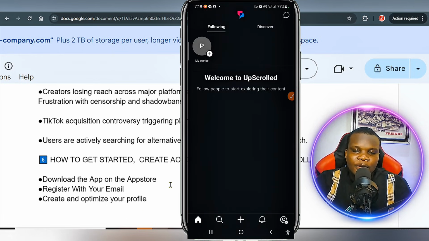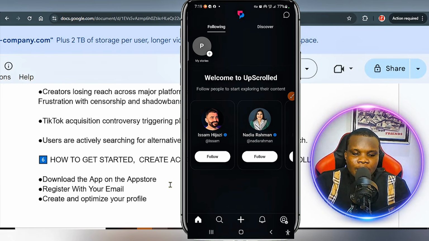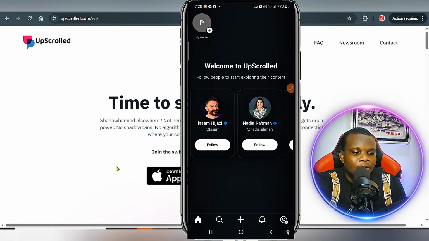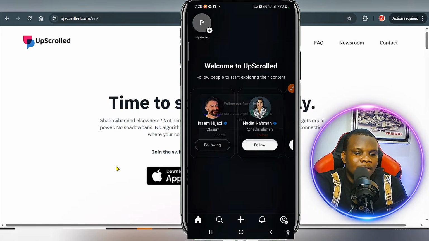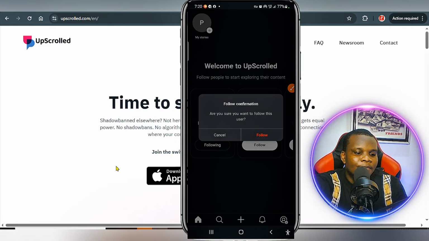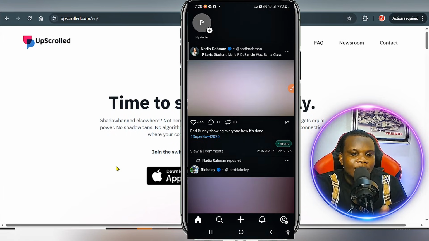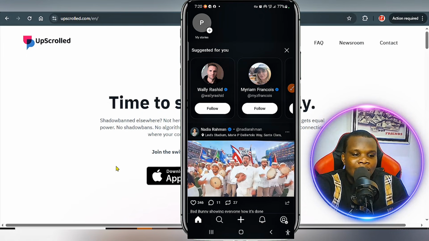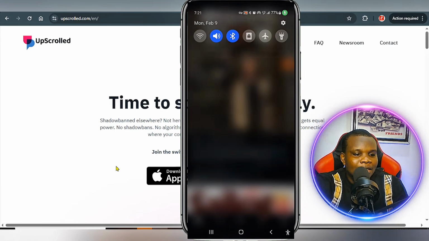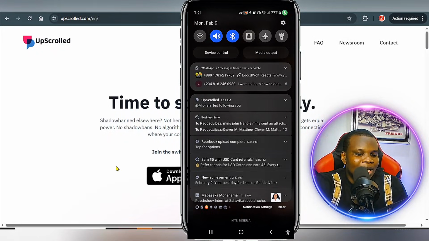You can see here we've already created our account on Upscrolled. Let's go ahead and follow this guy right now. Yes, follow him, then follow this guy. Once I refresh this, you're going to start seeing their content. You can see right here we've already started seeing their content, and I'm going to see more other people related to that. And this is what they said here. Somebody has already started following me.